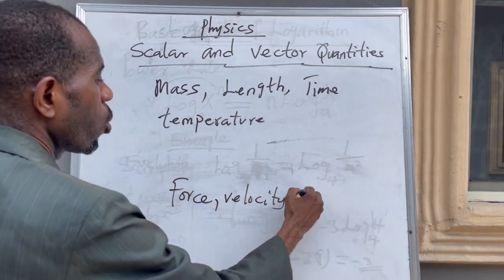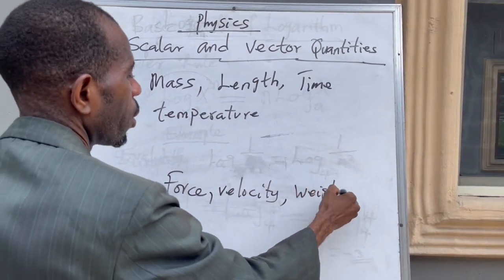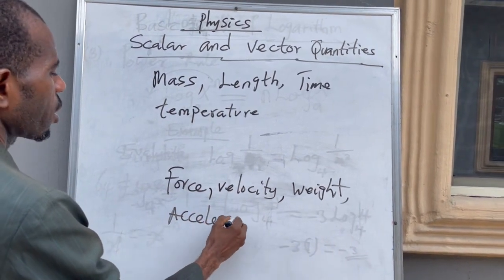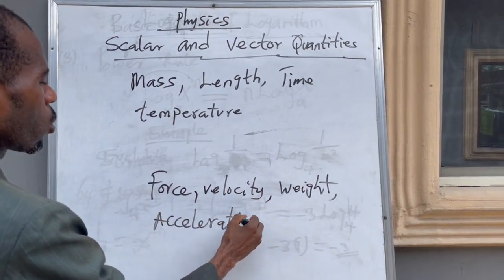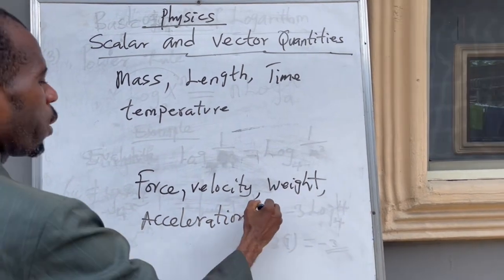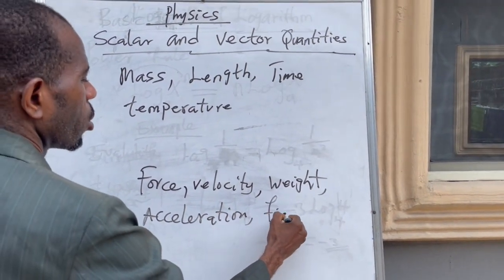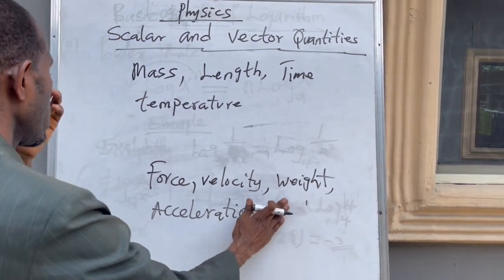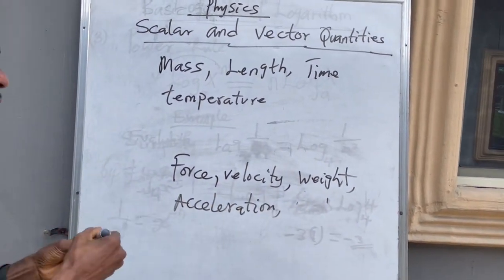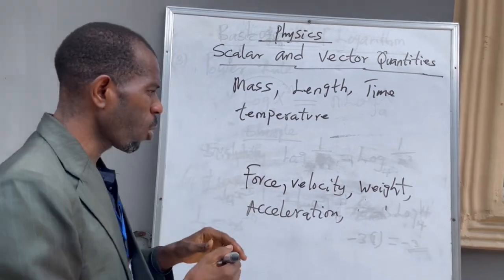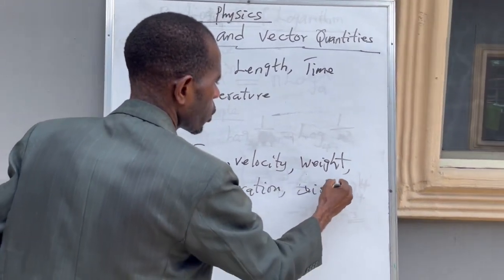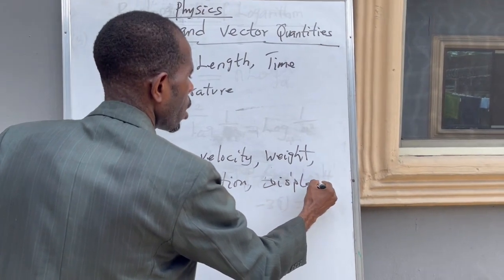Then we also have weight, the weight of the body. Then we have acceleration. Acceleration is a vector quantity. We also have field intensity, electric field intensity. And we have a lot of them. We also have displacement. Displacement is an example of